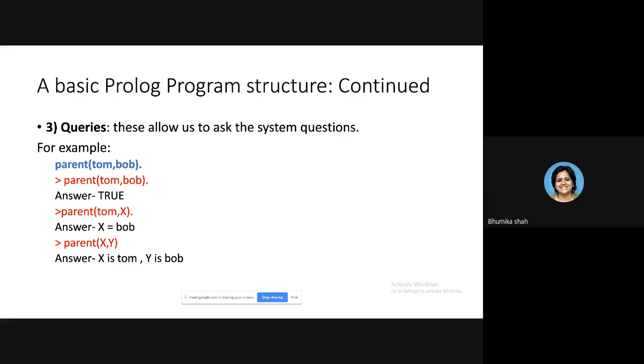If you ask a very generic question like parent X, comma, Y, then it will go and check whether the name of the predicate matches. Yes, parent and parent are matching. So it will take the first argument Tom and store it in X, and the second argument Bob and store it in Y. So it will give you the answer X is Tom, Y is Bob. See, this is how Prolog is giving you answers. As we'll be executing a program right now, I'll show you more.